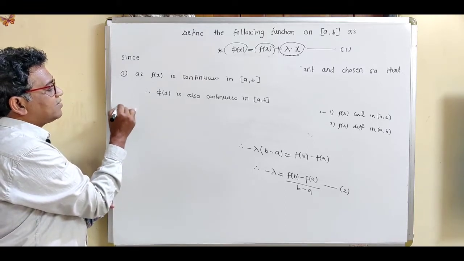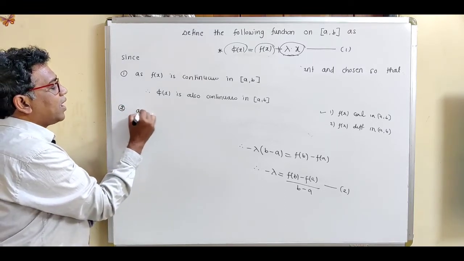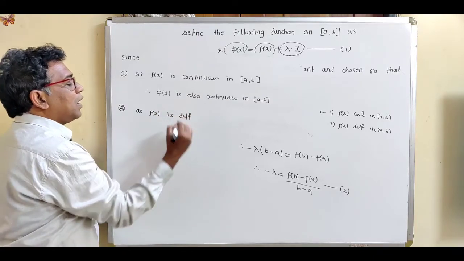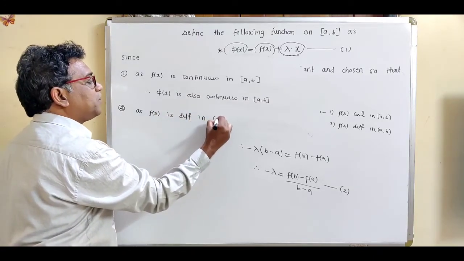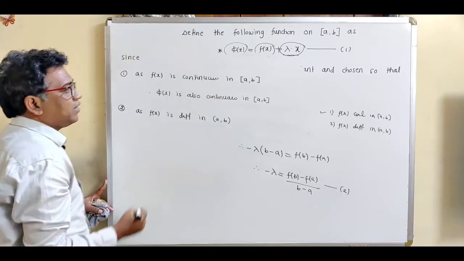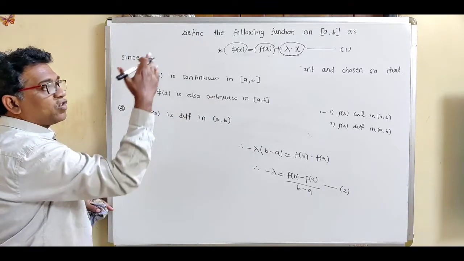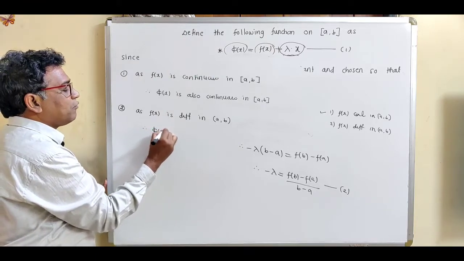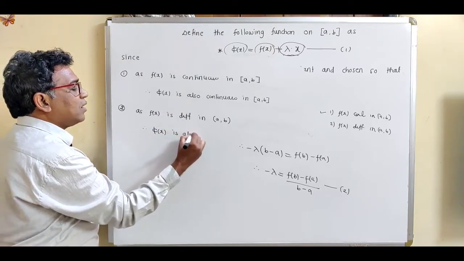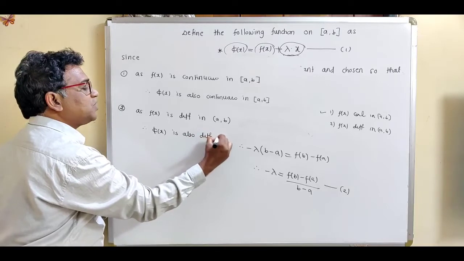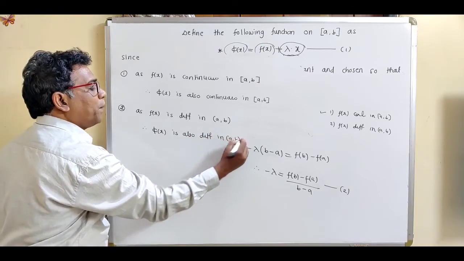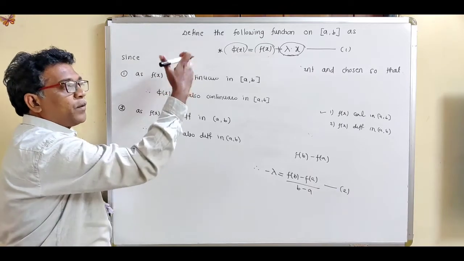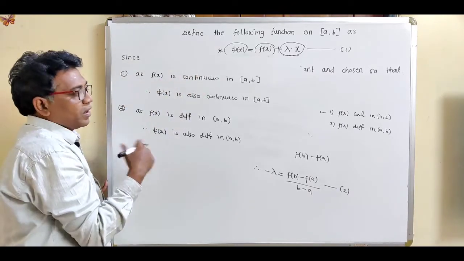Write down the second reasoning, number 2, as f(x) is differentiable or derivable in the open interval (a, b), and because phi(x) depends upon f(x), we can say that phi(x) is also differentiable in the open interval (a, b). Phi(x) depends upon f(x) and lambda x.